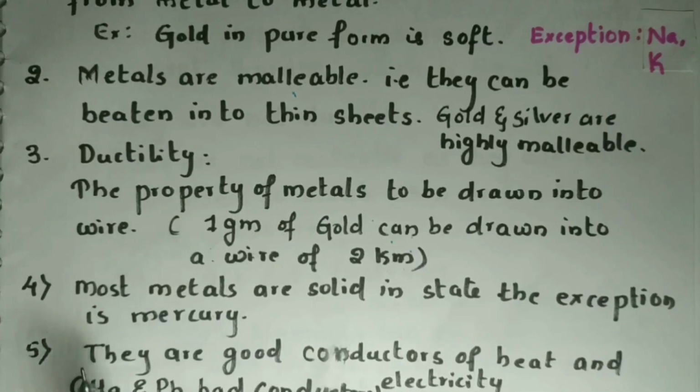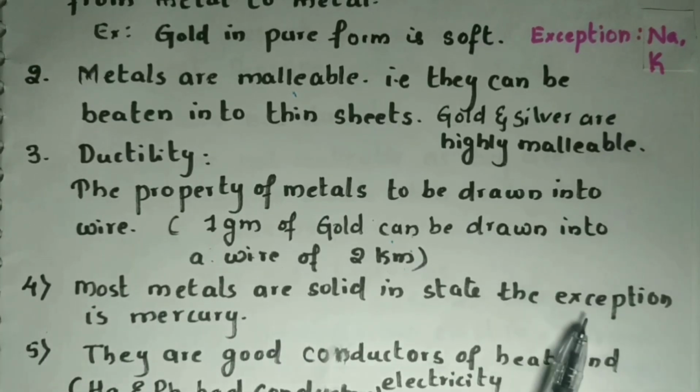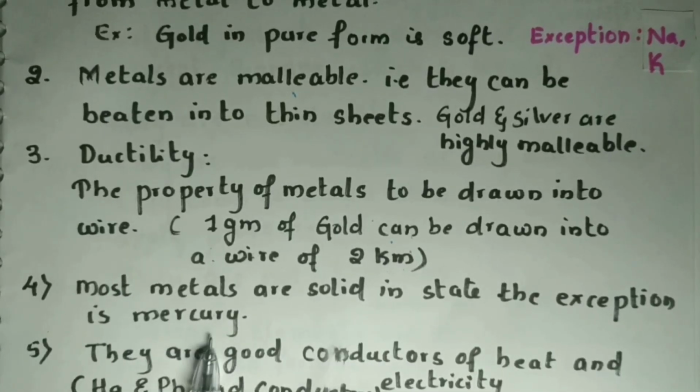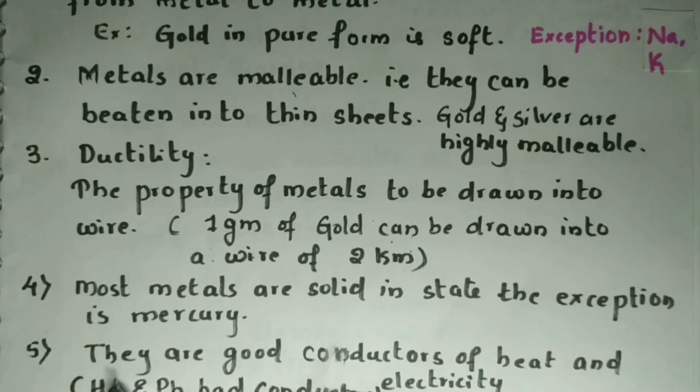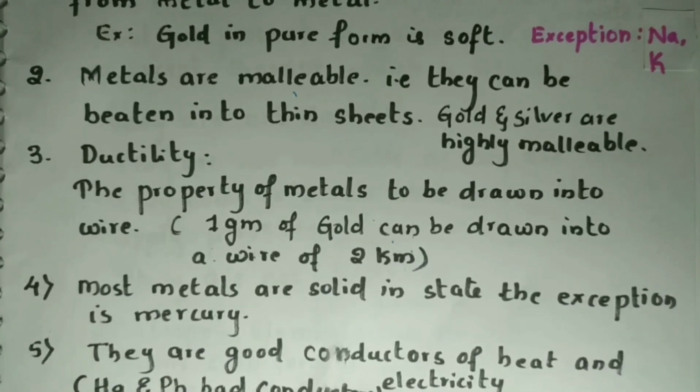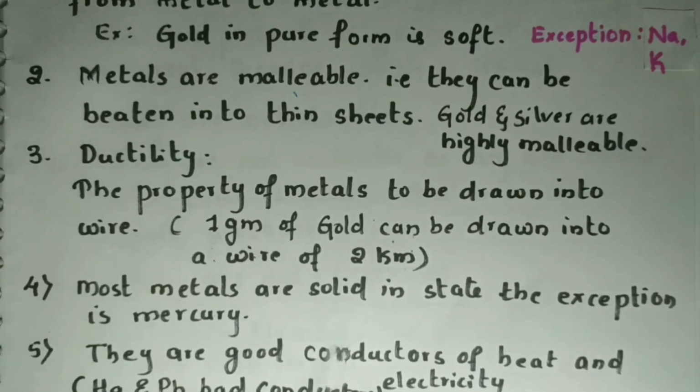Next property is that most of the metals are solid in state. The exception is mercury, that is Hg, which is liquid at room temperature. Metals are good conductors of heat and electricity. The exceptions are mercury and lead, Pb. They are bad conductors of heat and electricity.